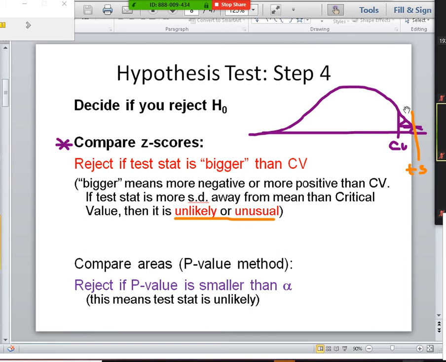So again, if this is in that guilty region, right over here is the rejection region, the guilty region, the enough evidence to convict region, then you're going to reject H-naught. If it's not, if your test stat ends up in here, then you're not going to reject H-naught. It's not unusual.